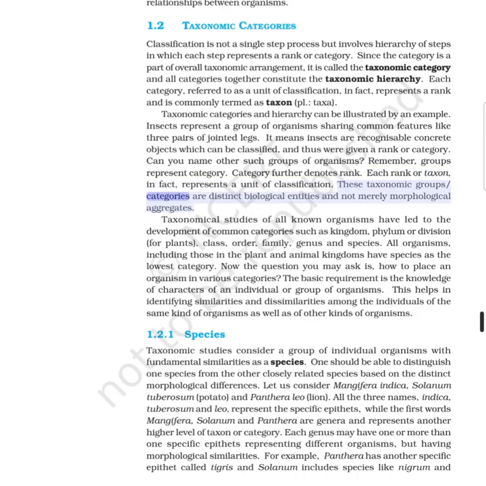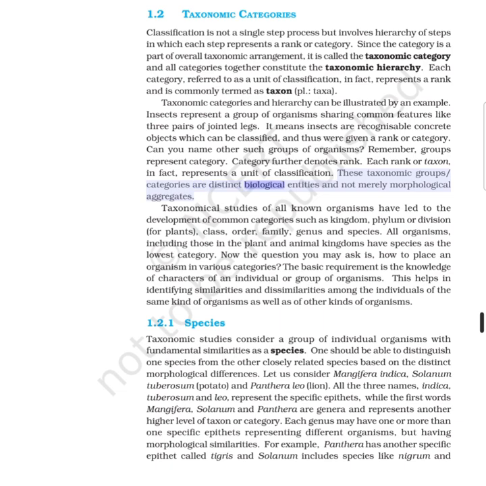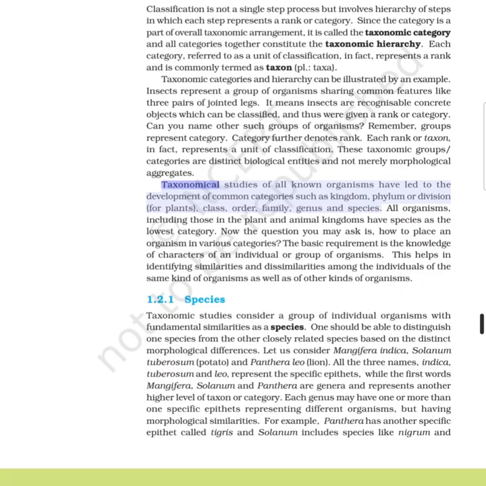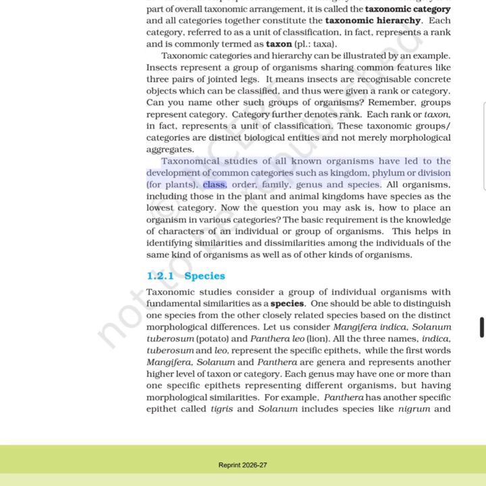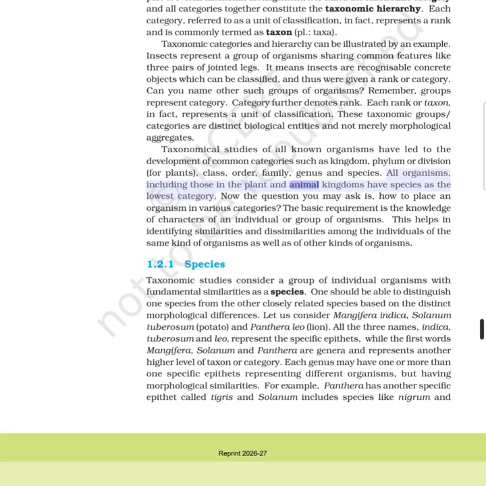These taxonomic group categories are distinct biological entities and not merely morphological aggregates. Taxonomical studies of all known organisms have led to the development of common categories such as kingdom, phylum or division, class, order, family, genus and species. All organisms, including those in the plant and animal kingdoms, have species as the lowest category.